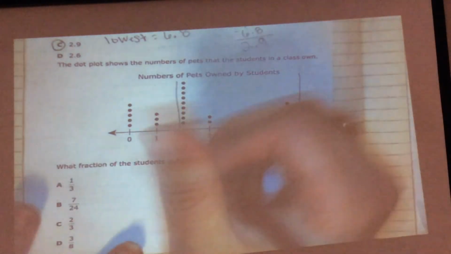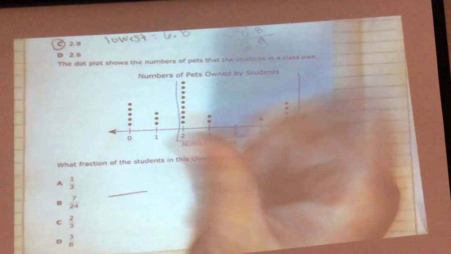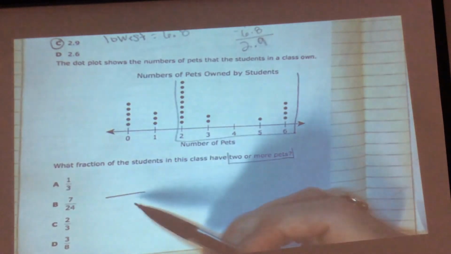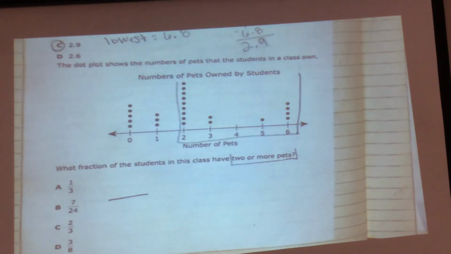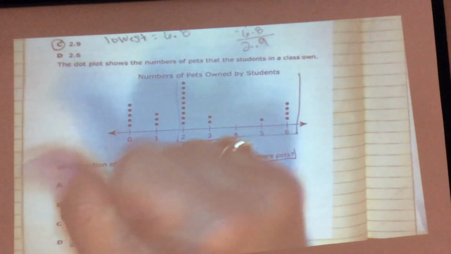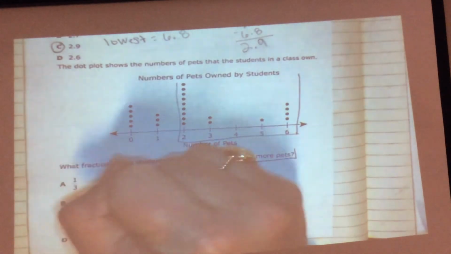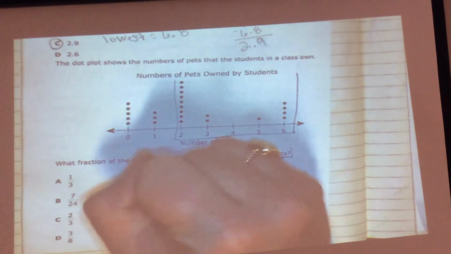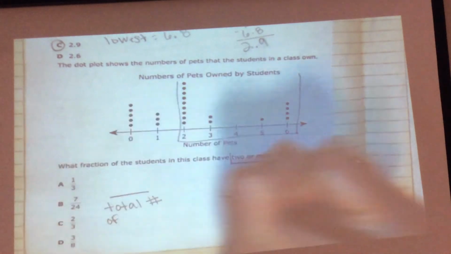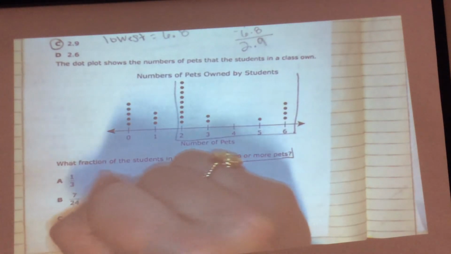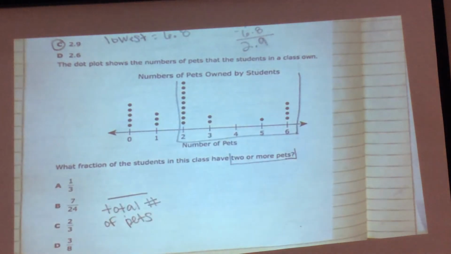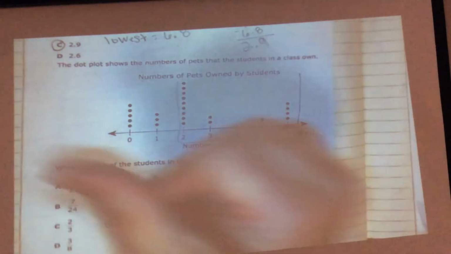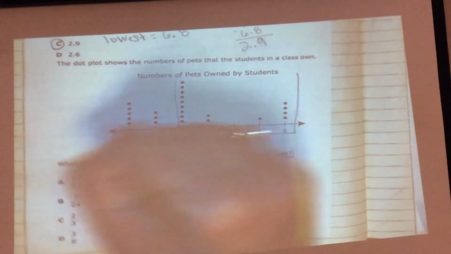Okay, let's talk about what the parts of a fraction stand for. The denominator would stand for what? How many students. These are number of pets, right? Yes. So this would be the total number of pets, then, right? Not the total number of students, but the total number of pets. Okay, my numerator is what? The 2 or more pets.